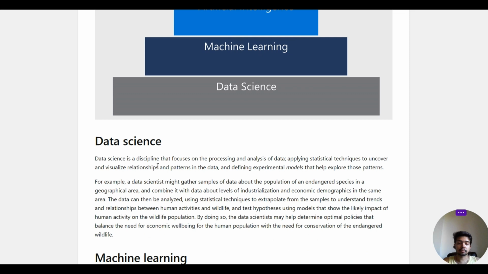So what is data science? Data science is a discipline that focuses on processing and analyzing data, applying statistical techniques to uncover and visualize relationships and patterns in the data, and defining experimental models that help explore those patterns. You capture those patterns using experimental models, and you create your own models so that you can make predictions. That's what data science is.